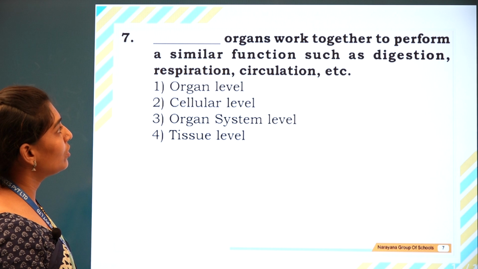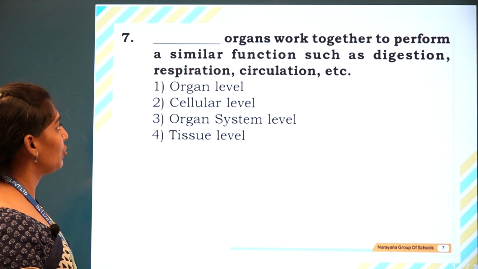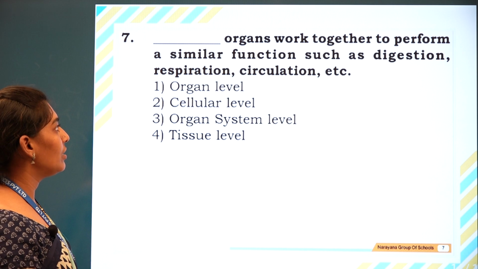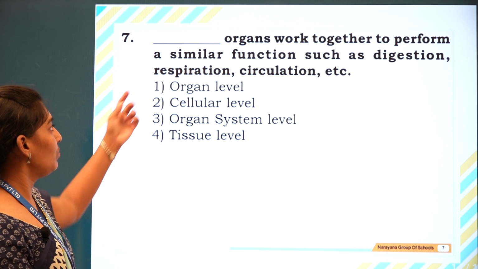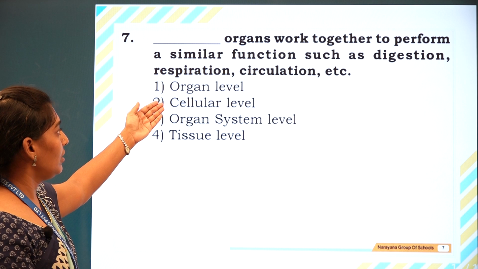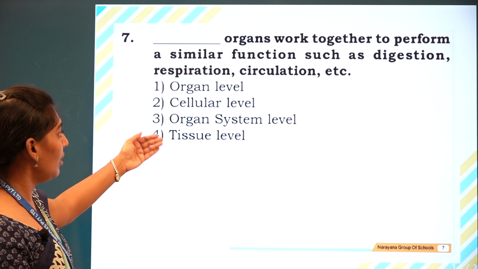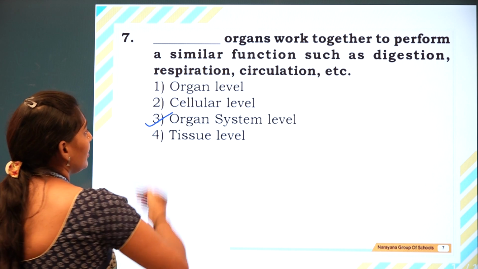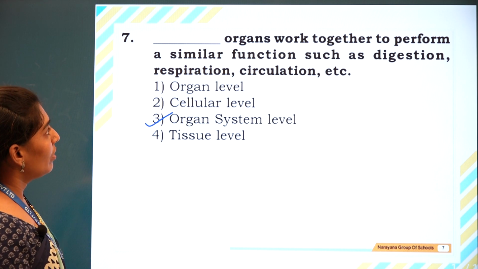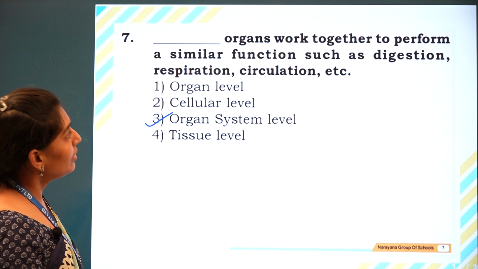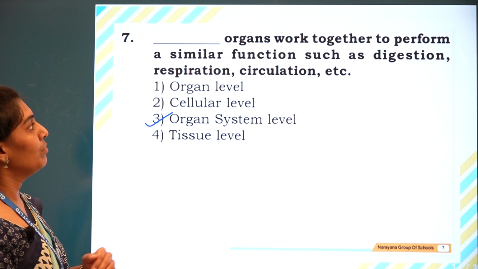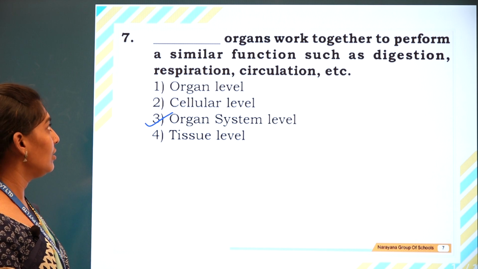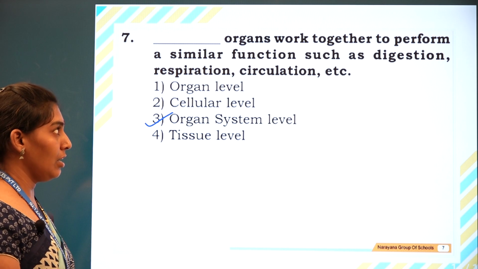Dash organs work together to perform a similar function such as digestion, respiration, circulation, etc. The options given are organ level, cellular level, organ system level and tissue level. The answer is organ system level, where organs work together to perform a similar function such as digestion, respiration and circulation.